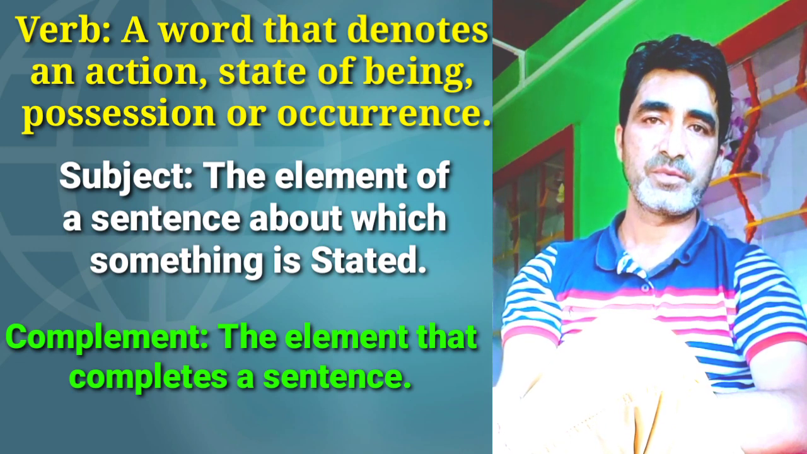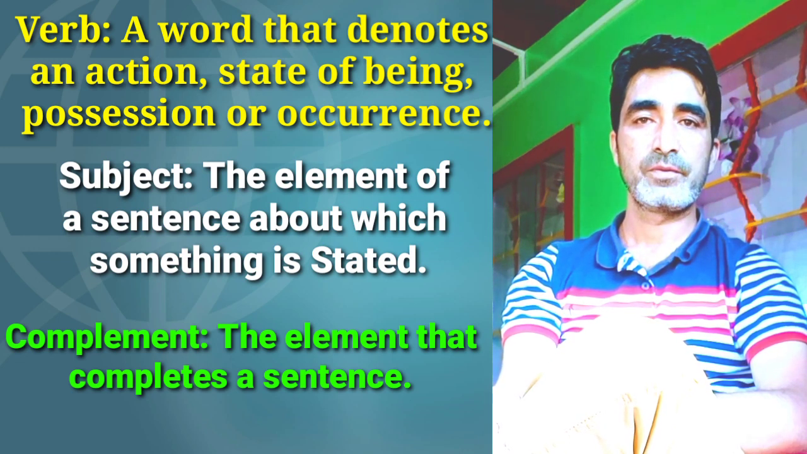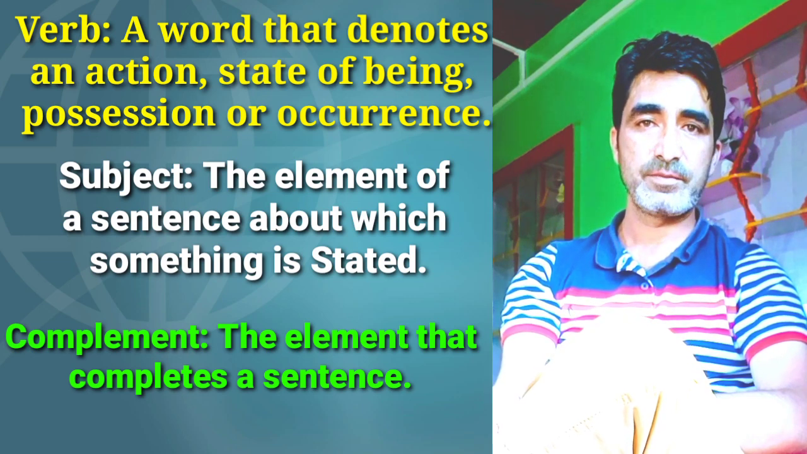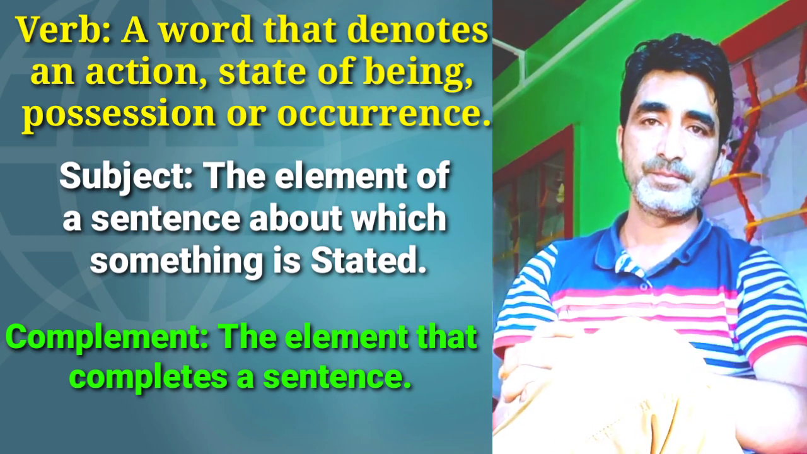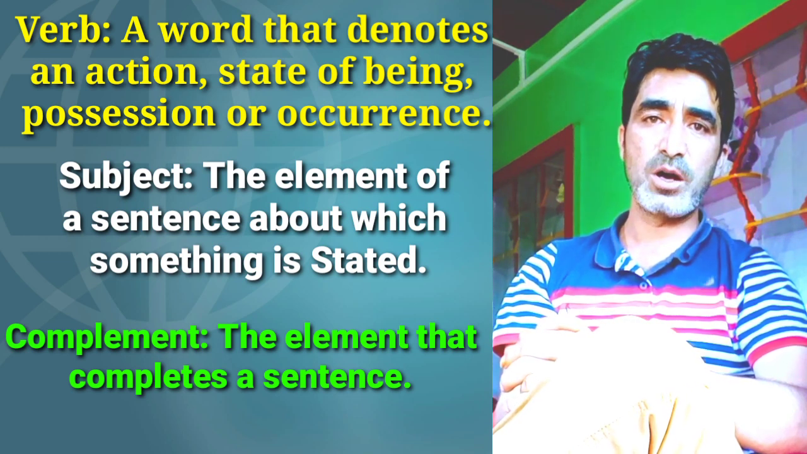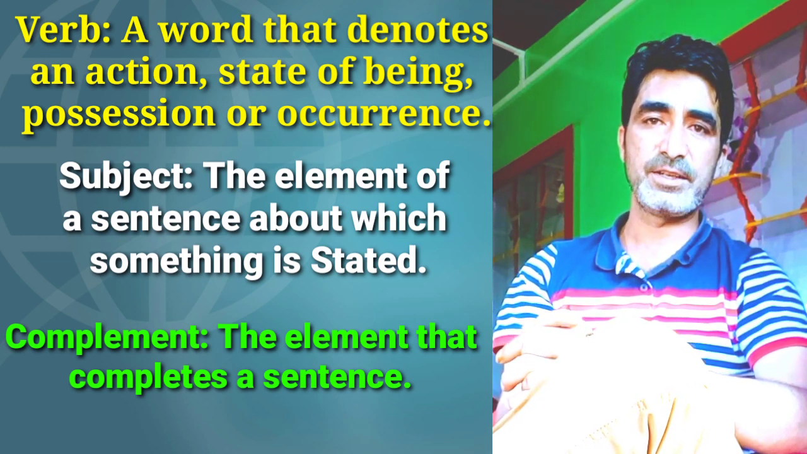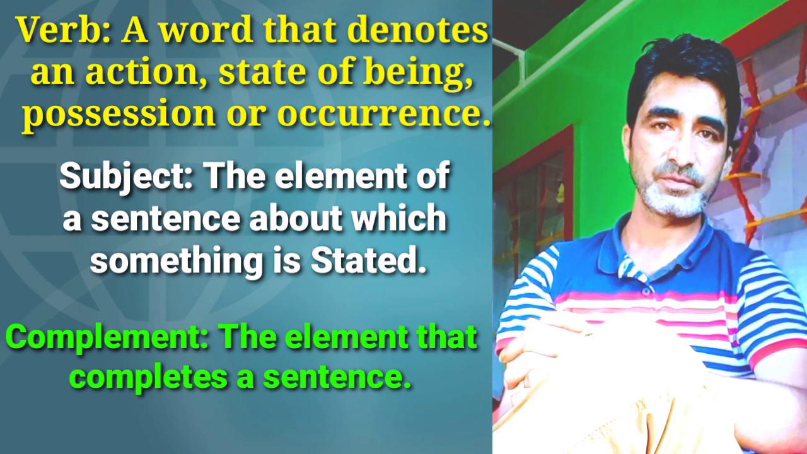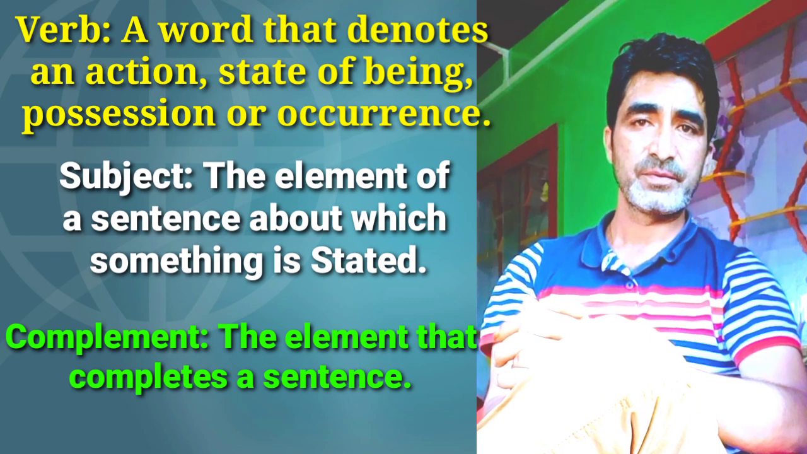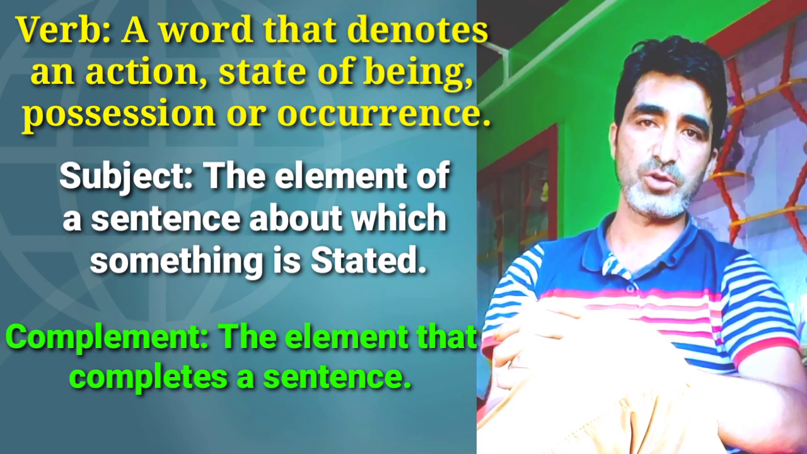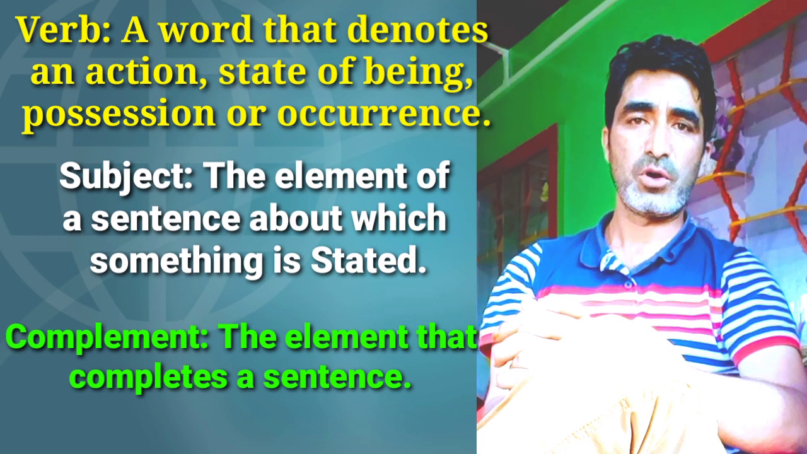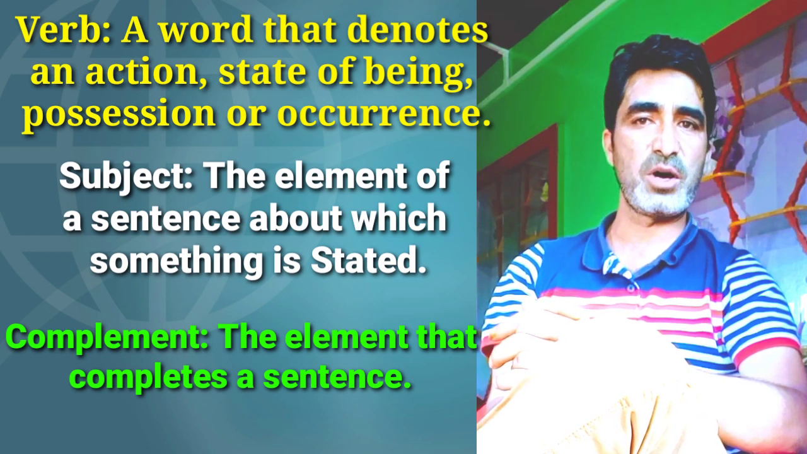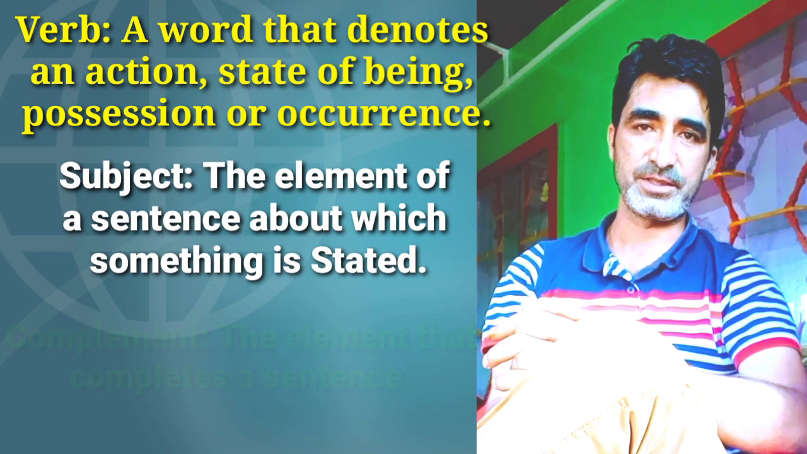From this discussion, we can conclude that subject is the element of a sentence about which something is stated. In case of a sentence that contains action word, subject is the doer of action. Verb is a word that denotes an action, state of being, possession or occurrence, and complement is the part of sentence that completes it.